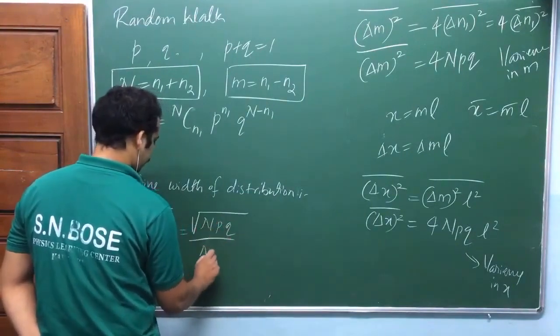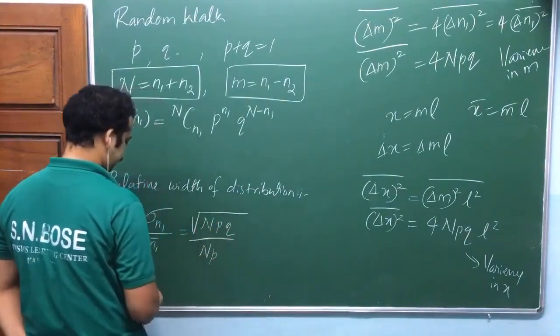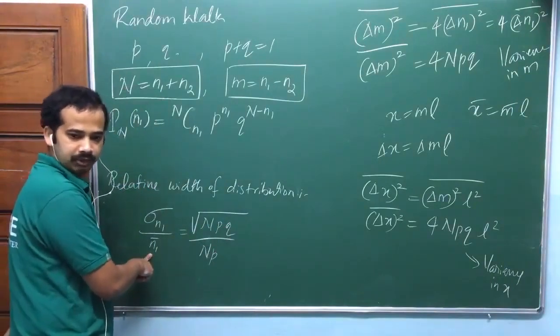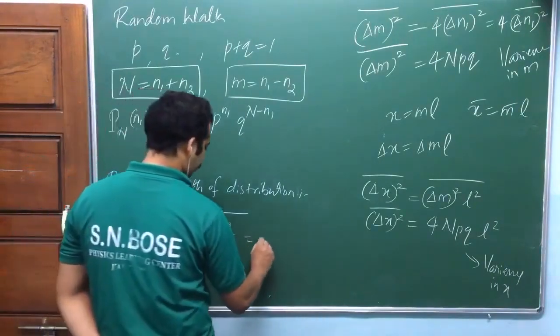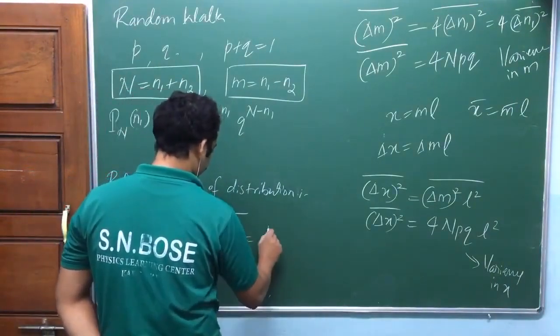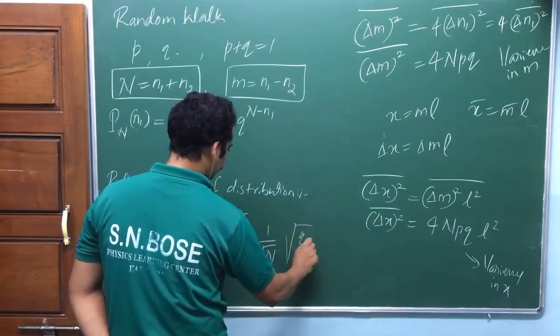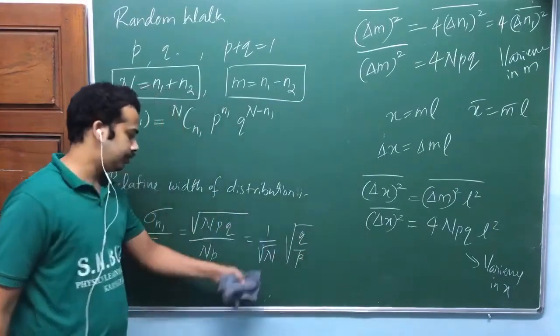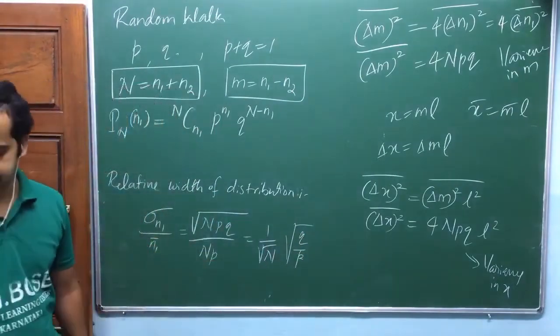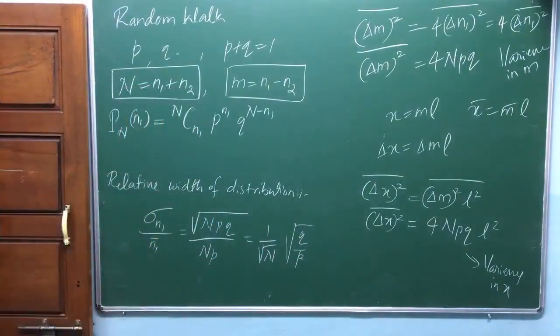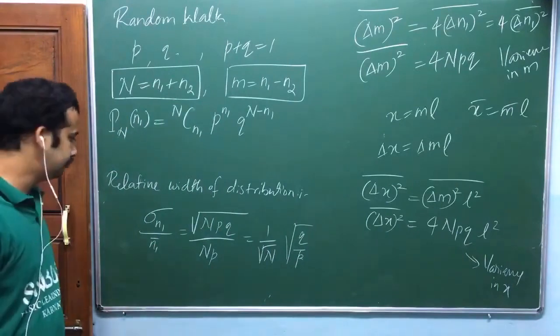What is n1 mean? N into p. That's equal to 1 by root n times root of q by p. Check this out. If p equal to q, it's equal to 1 by root n.